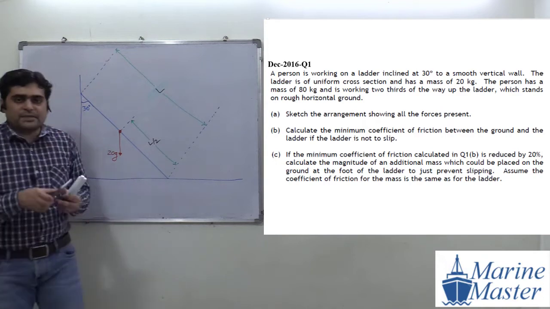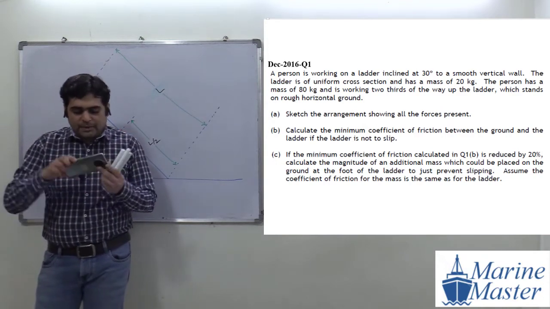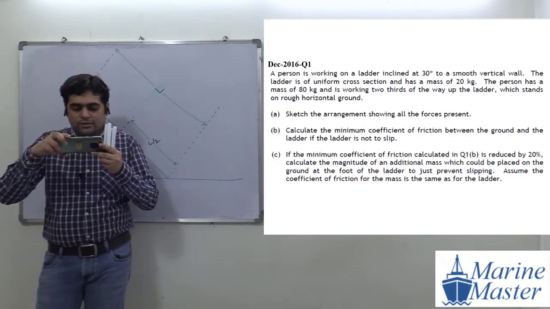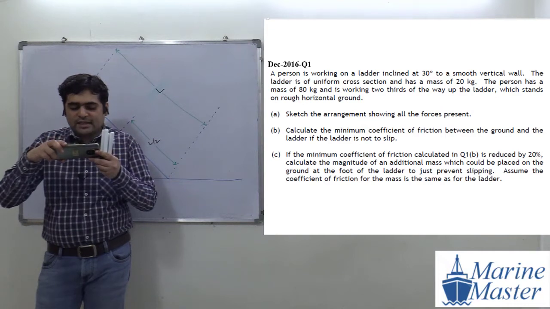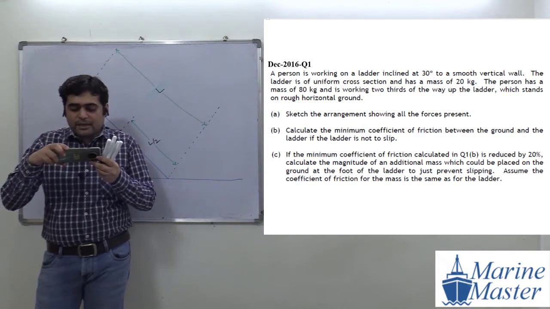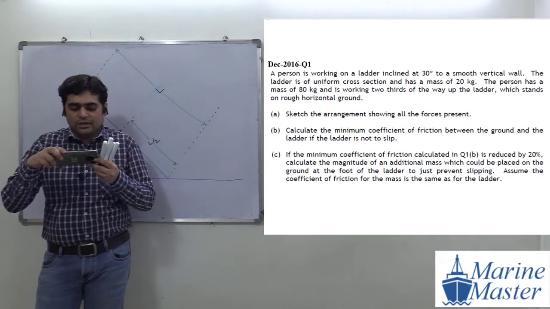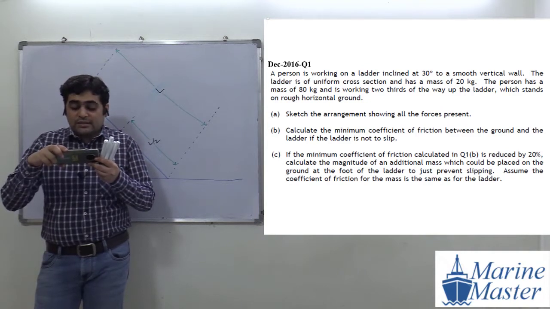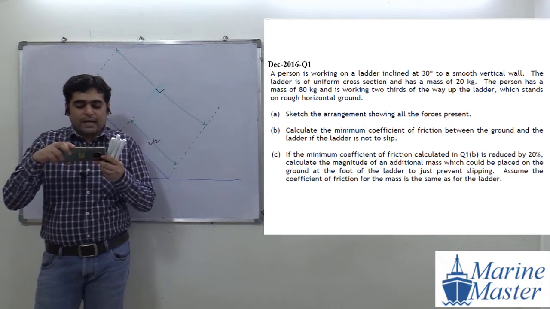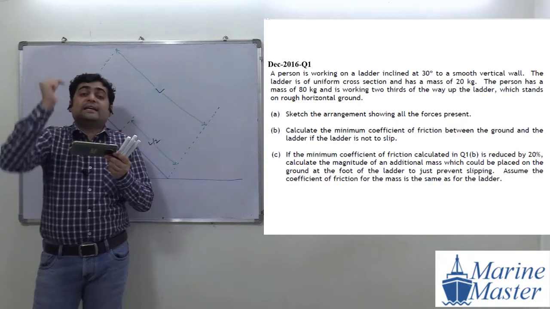Now there is a person. What is the mass of that person, guys, in the question? 80 kg. Okay, the person has a mass of 80 kg. See, I am reading that sentence of the question. The person has a mass of 80 kg and is walking 2/3 of the way up the ladder.